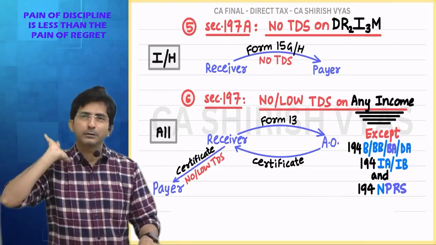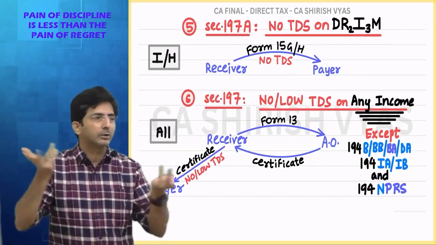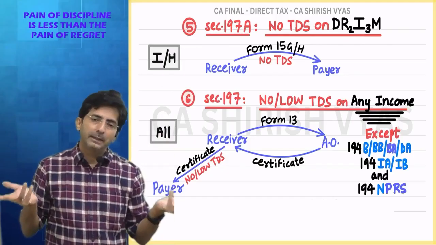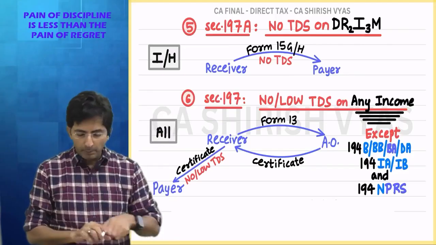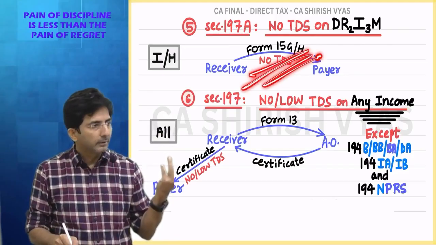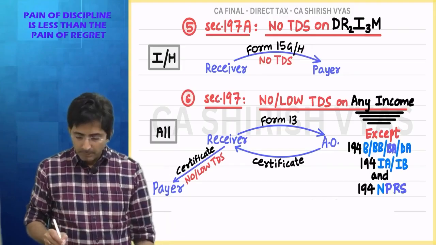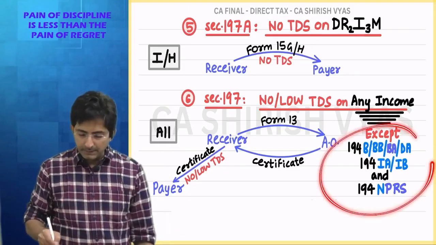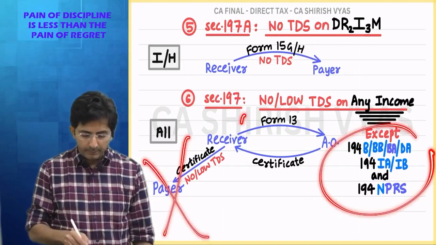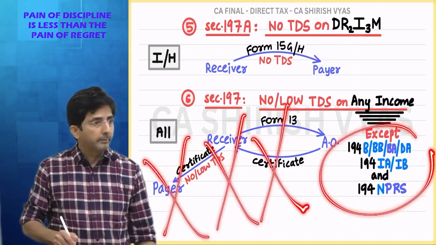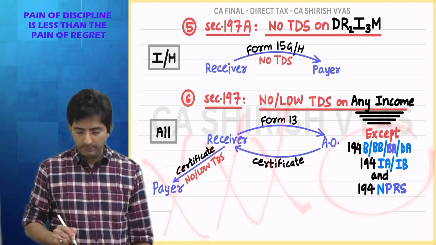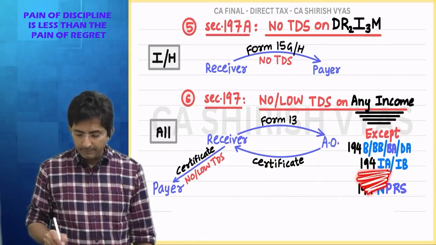As we understand, for some people their income does not cross the basic exemption limit. If they want, your TDS can stop. But you fill form 15G, na? Why do you want to come to this second method? See, I am convincing you why under this section government is not allowing the form 13 method. Form 13 method.